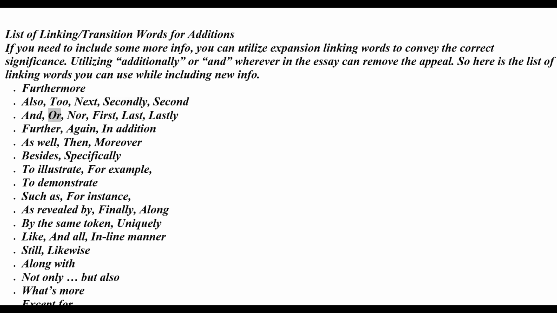And, or, nor, first, last, lastly. Further, again, in addition. As well, then, moreover. Besides, specifically. To illustrate, for example. To demonstrate. Such as, for instance. As revealed by, finally, along.